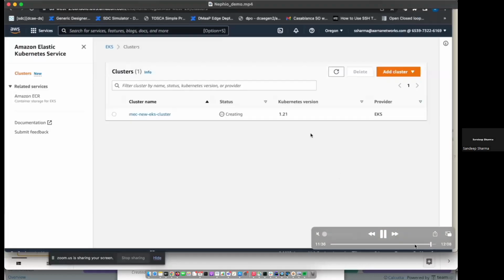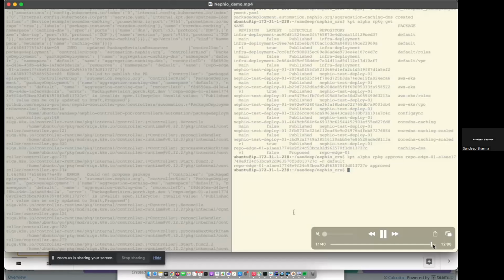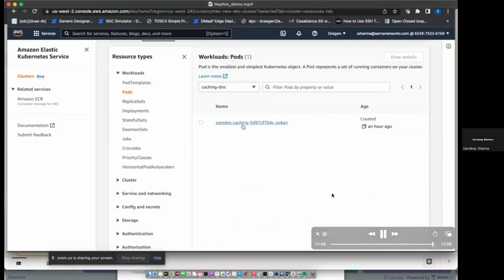Since both of the intents are applied, eventually the caching DNS application did show up on the target cluster. This shows that the application came up. So that is about the recording.